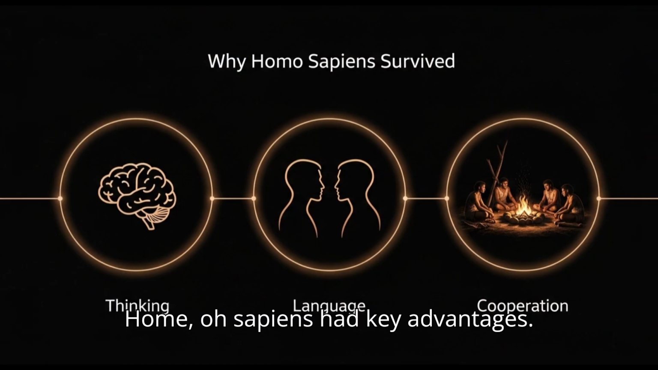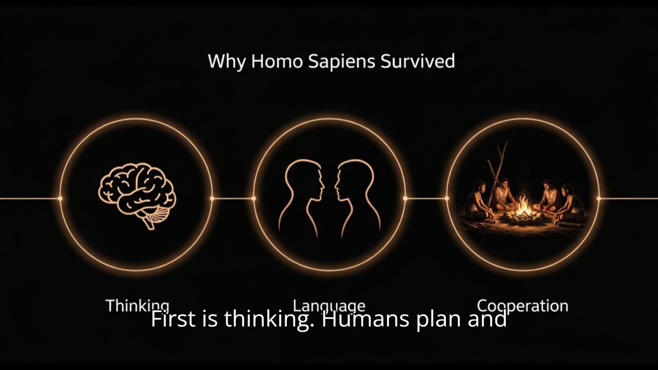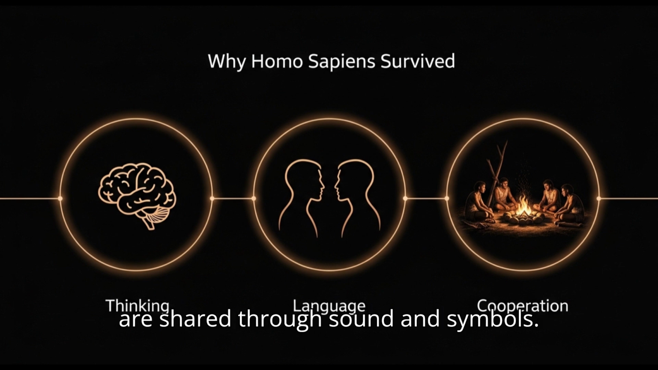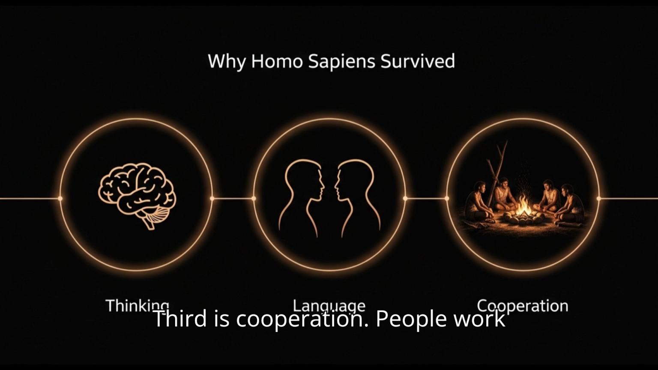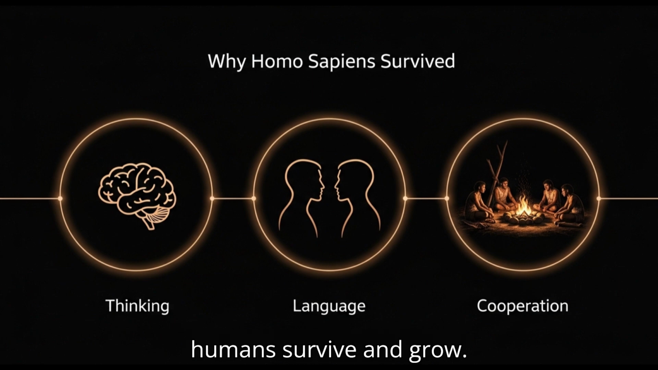Homo sapiens had key advantages. This graphic shows three of them. First is thinking. Humans plan and solve problems. Second is language. Ideas are shared through sound and symbols. Third is cooperation. People work together in groups. These traits help humans survive and grow.